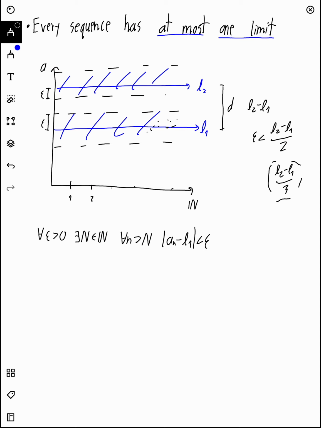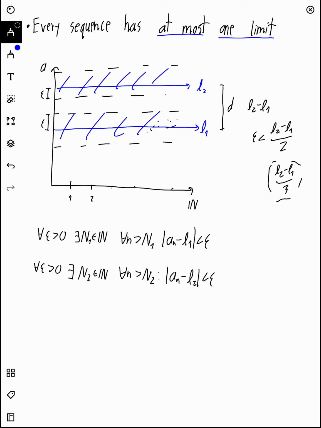That's the classic definition. But we also know that for the same epsilon, we choose the same epsilon now, there exists, and this is n1 technically, because this n depends on your limit. Now for the second limit, there exists an n2 in the natural numbers, where for every n greater than n2, we have that |a_n minus L2| is less than epsilon.